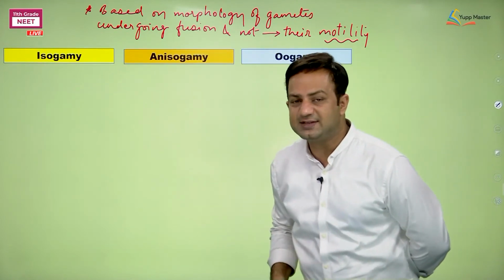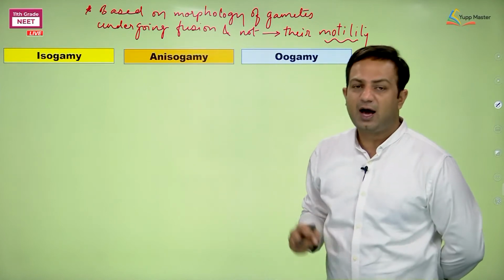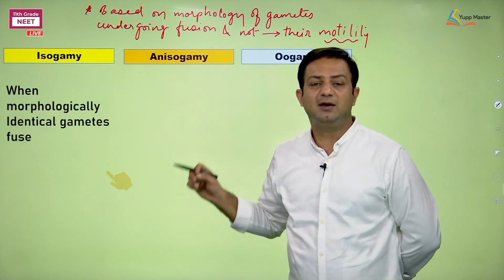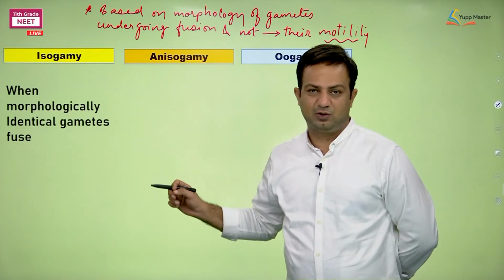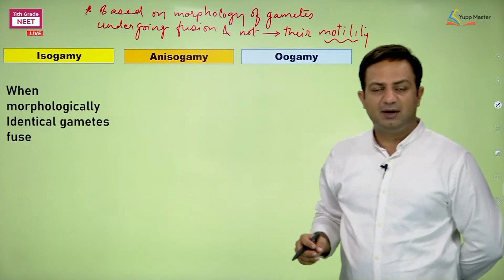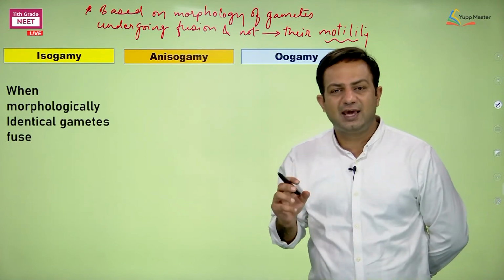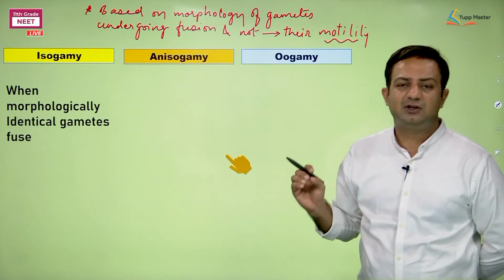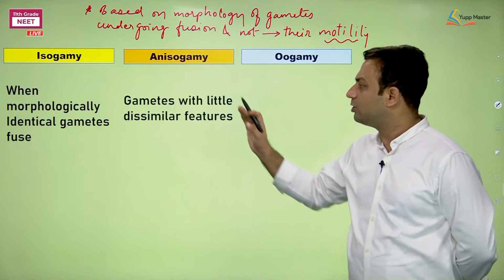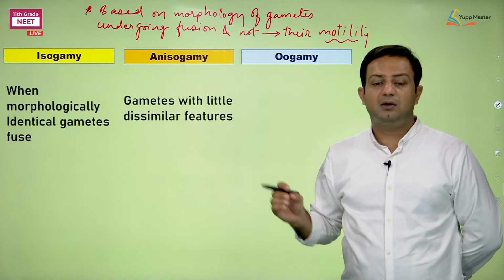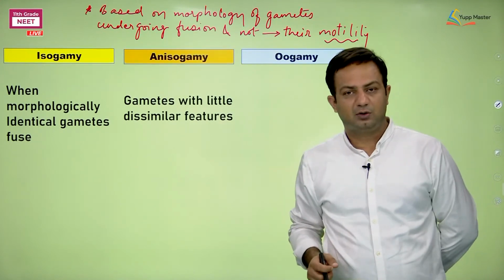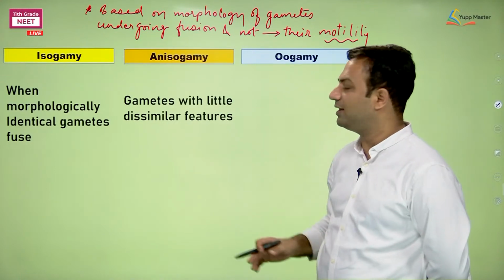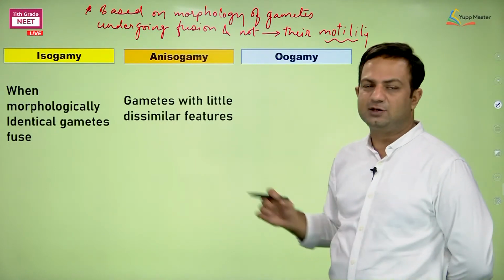Iso means the same: isogamy is the fusion of morphologically similar-looking gametes. Aniso means not the same but not exactly different; a little bit dissimilar features are exhibited by such fusing gametes. I haven't said they are very different, just less so.